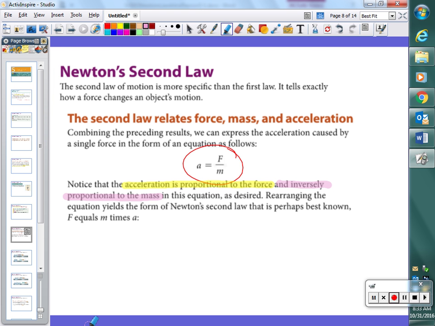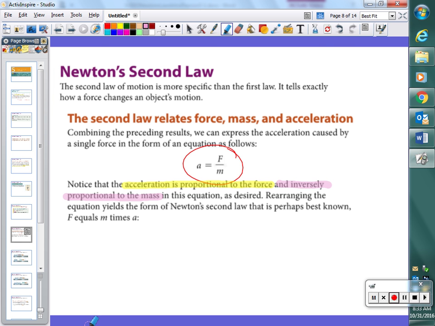That's a direct relationship. Top gets bigger, the answer gets bigger. But if the bottom of the fraction gets bigger, 1/2, 1/3, 1/4, 1/5, that's a smaller portion of the pie. That's an inverse relationship. So acceleration is directly related to force and inversely related to mass.